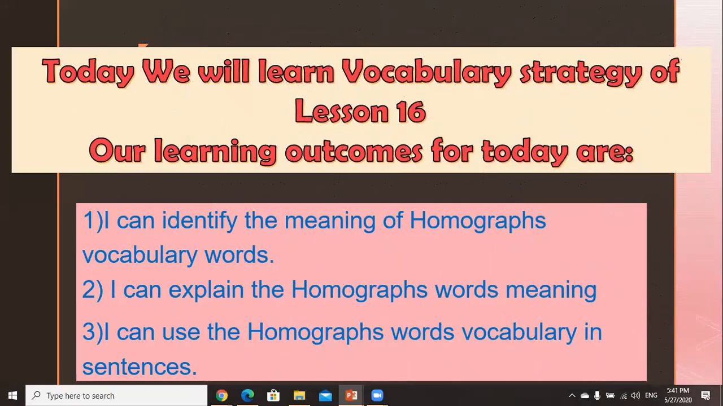Today, we will learn vocabulary strategy of lesson 16. Our outcomes for today are: I can identify the meaning of homographs for vocabulary words. I can explain the homographs meaning. I can use the homographs vocabulary words in sentences.